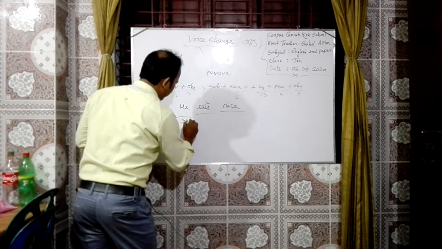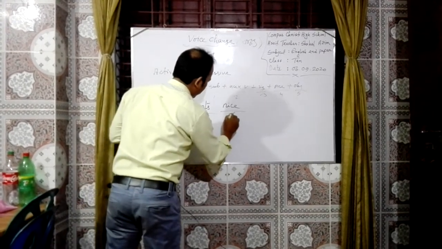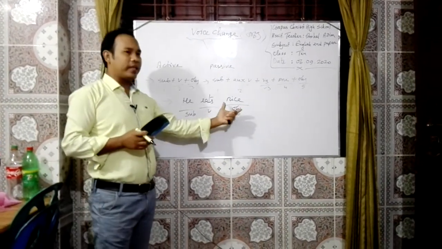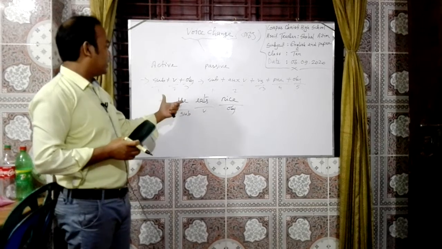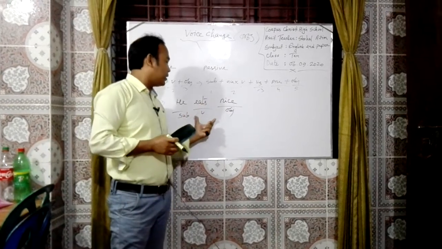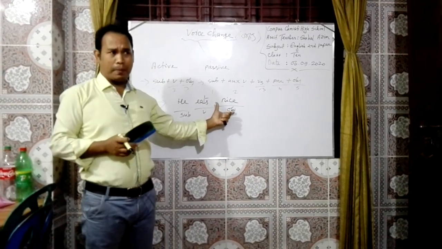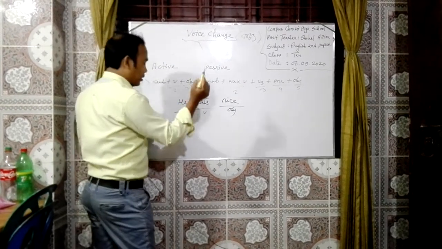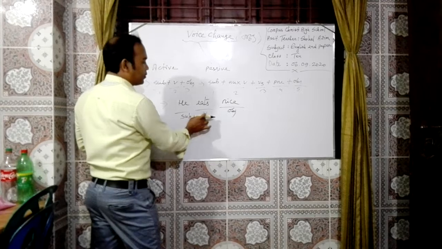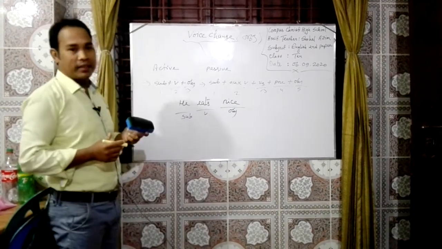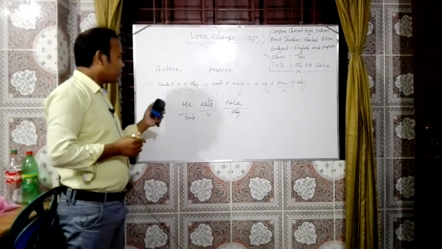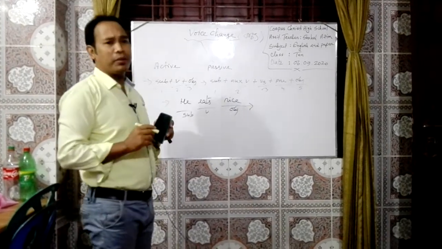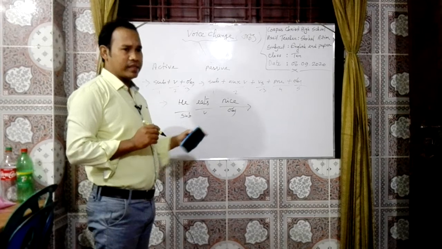This is the subject, this is the verb, and this is the object. How will we find what kind of voice it is? This is active voice, because there are only three items: subject, verb, and object. And if we convert it into passive voice, what will the passive sentence be?